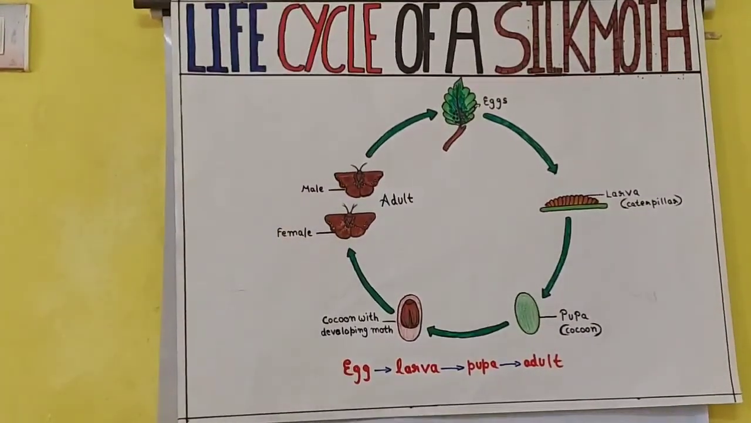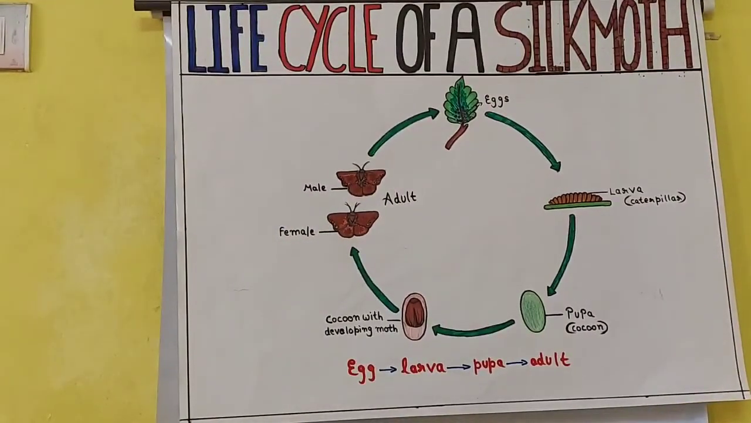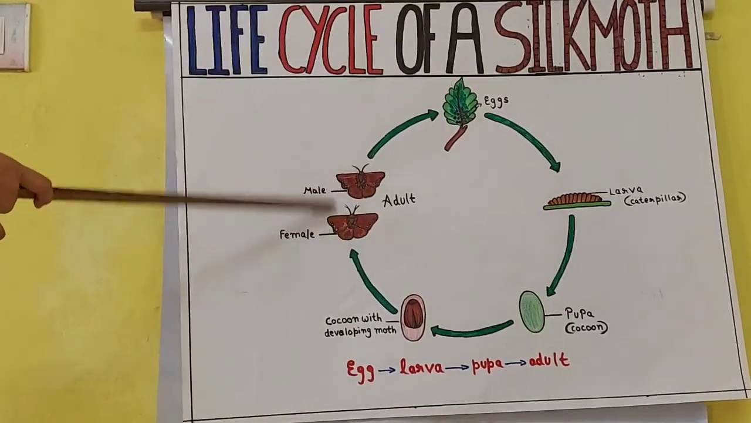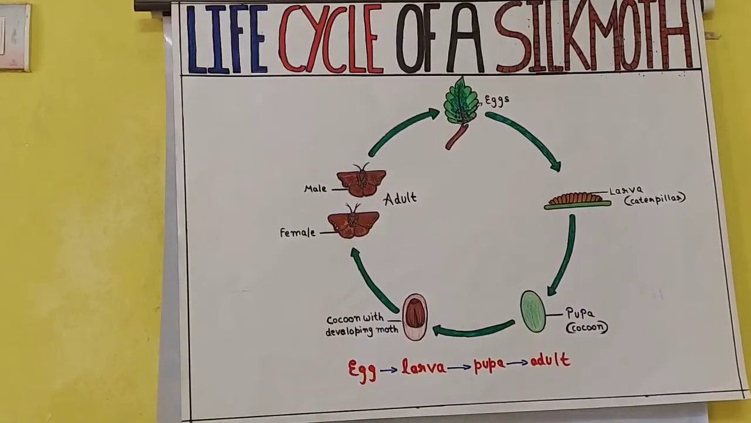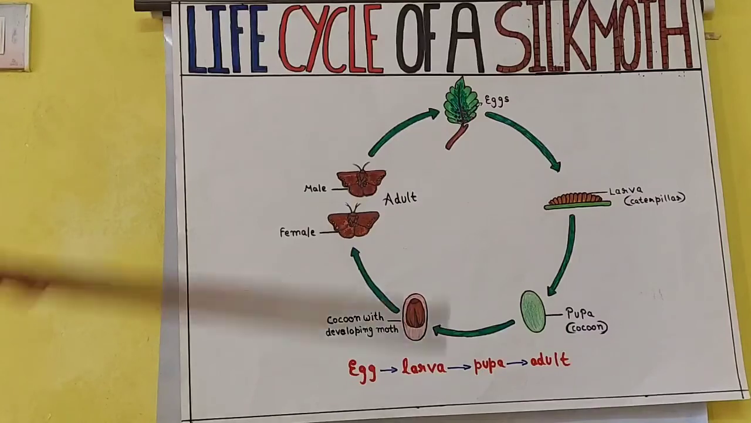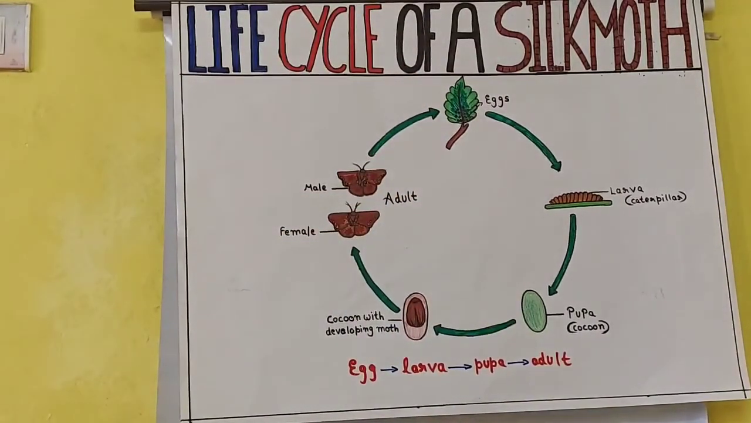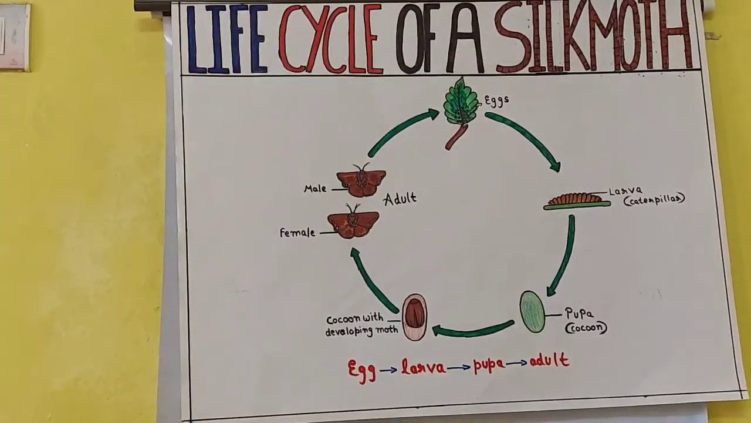Then what happens? Again male and female will meet. I am not saying that male and female will be formed together, it is not compulsory. No, either male or female, anything will be produced, and that male and female will meet up with the opposite partner, and then again the formation of eggs will occur, and again the life cycle will go on. This is the life cycle of a silk moth, from where we obtain silk.